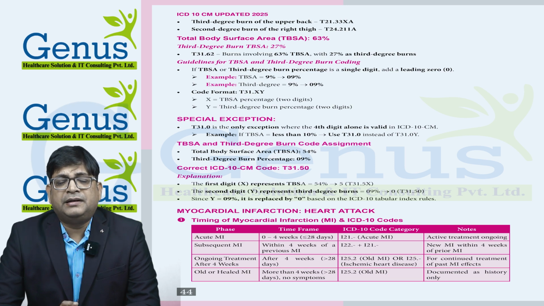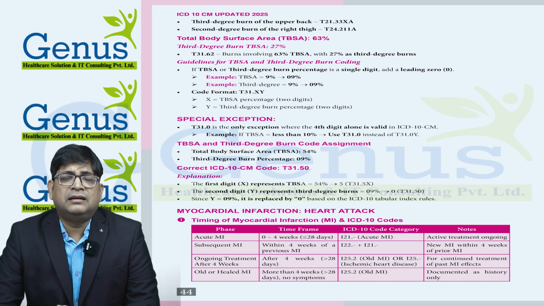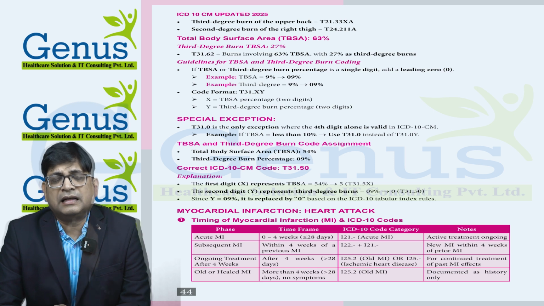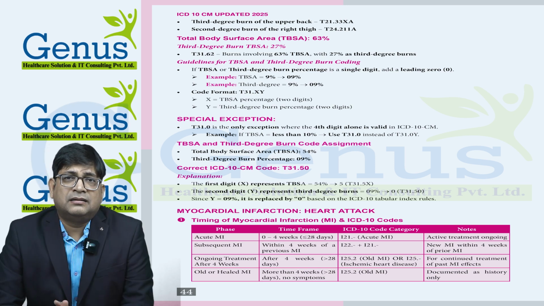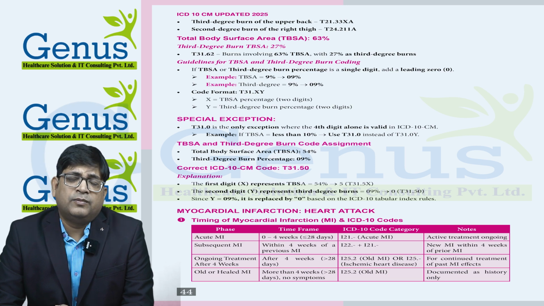Now, if 36 is the 3rd degree burn and 63 is TBSA, in that case my code will be T31.63, because I will take 6 from 63 and 3 from 36. If TBSA is 36 and 3rd degree burn is 18%, my code will be T31.31, 3 from 36 and 1 from 18. So by doing this, we can easily get this code.